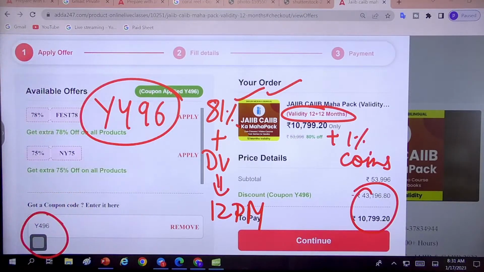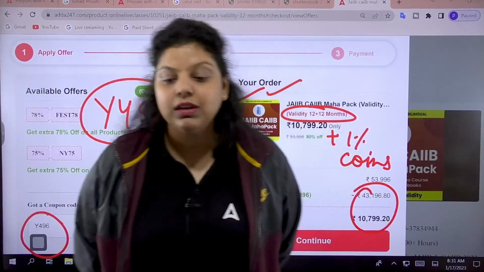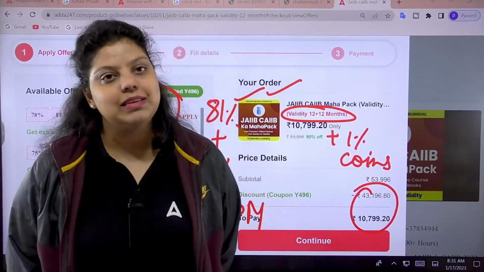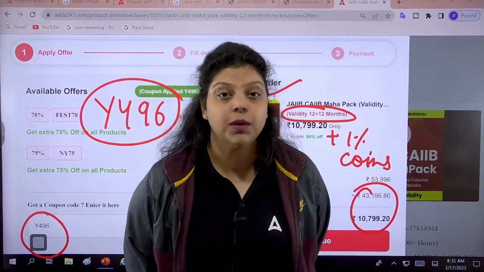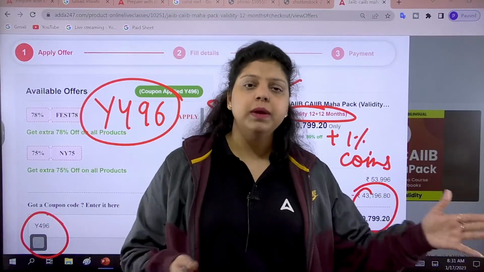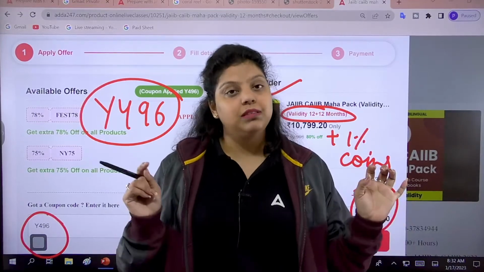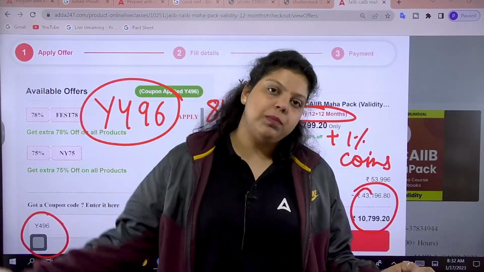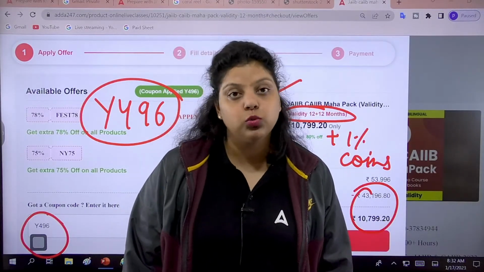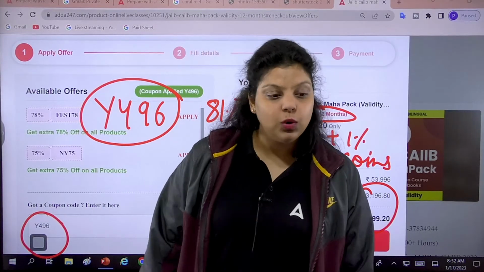Do remember, we have already started the Indian economy, Indian financial system and PPB classes from 13th of January. That's the second target batch of the JAIIB, and you have already seen the syllabus. The syllabus is very vast. If you are thinking about enrolling, do it soon, so that you will be capable of qualifying the exam in a single attempt, because the first attempt with the new syllabus is definitely going to be easier in comparison to upcoming exams. If you have not started yet, then do start early, because there is a lot of syllabus to cover, a lot of revision we have to do, and we have to do the practice also. So this is the whole information for all of you.